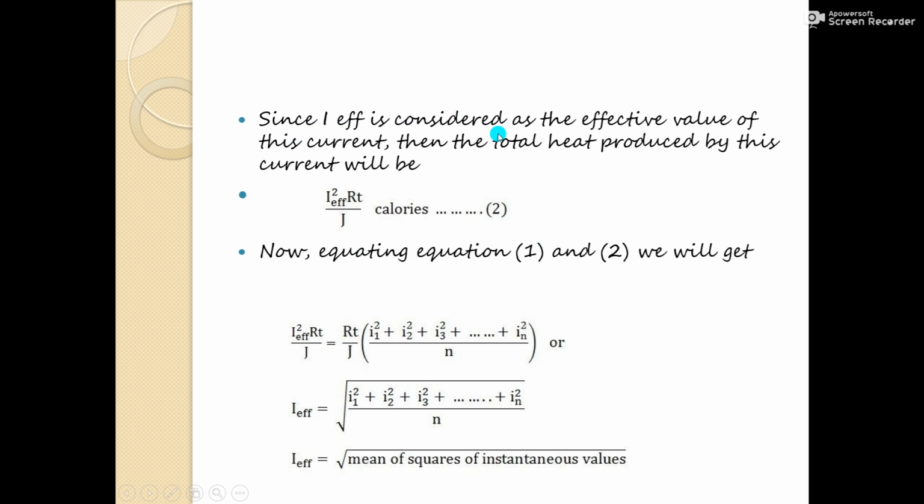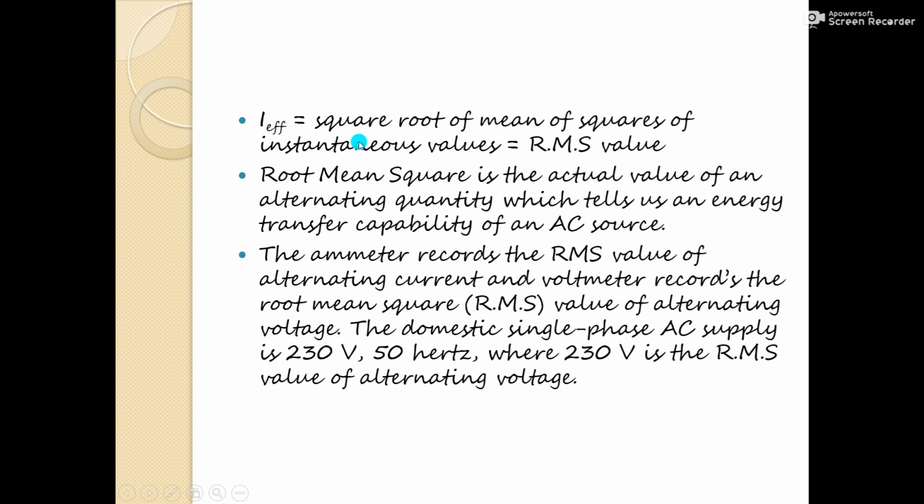Since I effective is considered the effective value of current, the total heat produced by the current will be I effective square RT upon J, which is in calories. So you will see I effective is the mean of the squares of all the instantaneous values. Root mean square is the actual value of an alternating quantity which tells us the energy transfer capability of an